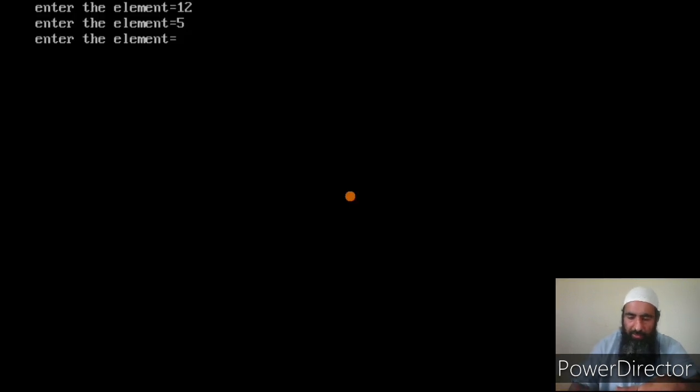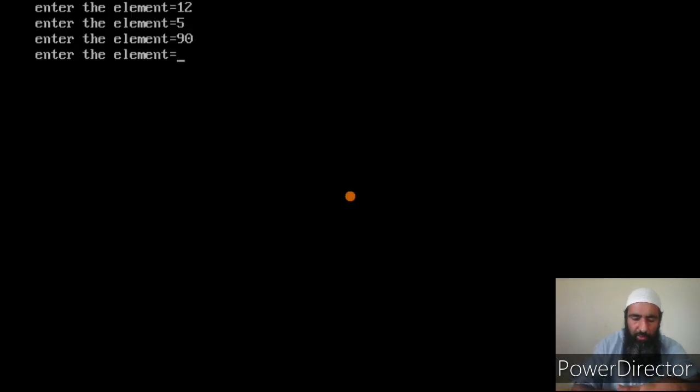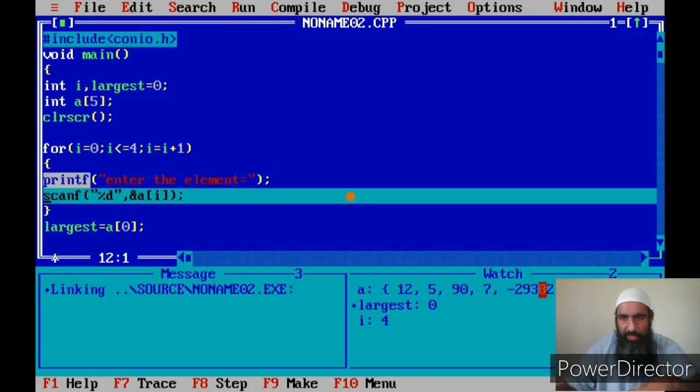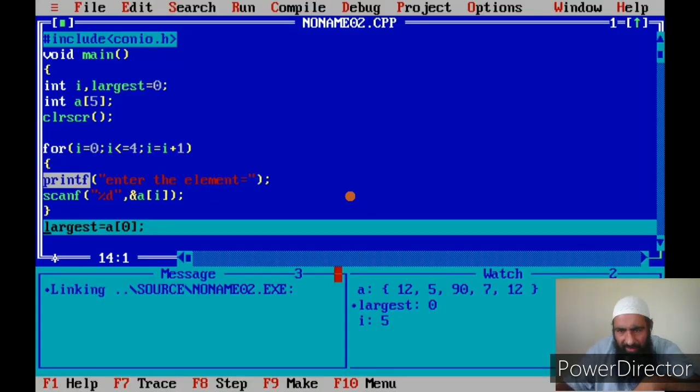Okay. Now I enter the third element. Okay, this is the third element. What is in the next two elements? It's still junk, unless and until I input them. Now I input as 7. Then I input the next element as, suppose, 12. Now you can just see by looking that the largest element is the third element. Okay, that is value 90.